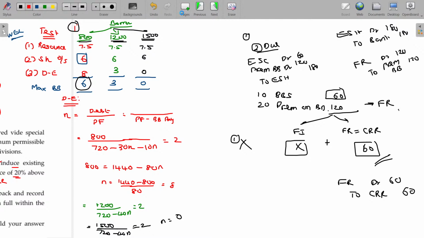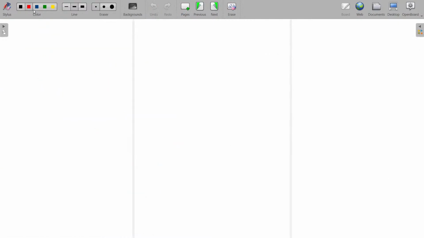Sometimes you may be asked to redeem the preference shares also, though it's not related to CA Inter. But a comprehensive illustration covers both together. In that case, how can we do it? Redeemable preference share capital: are you paying any premium for that? Premium on redemption.